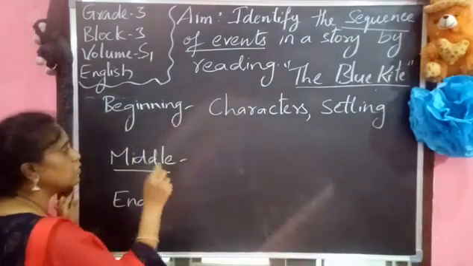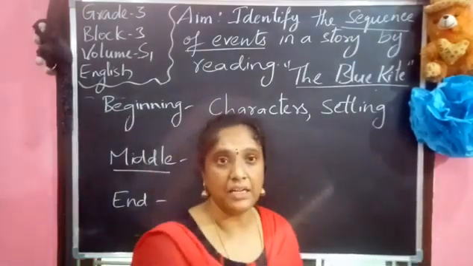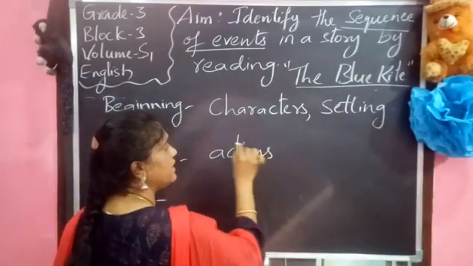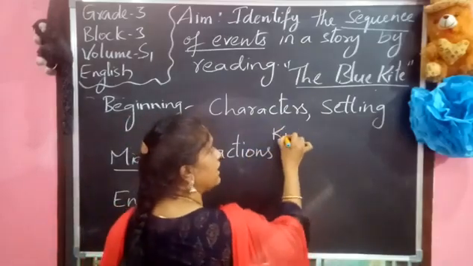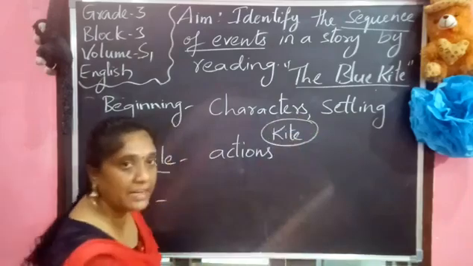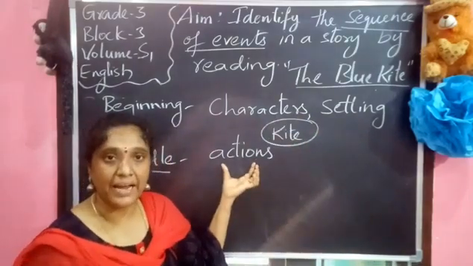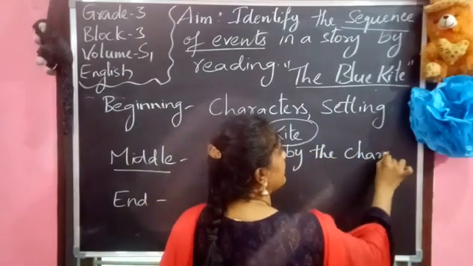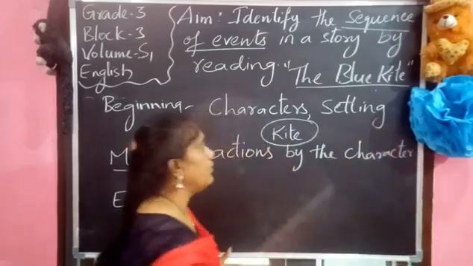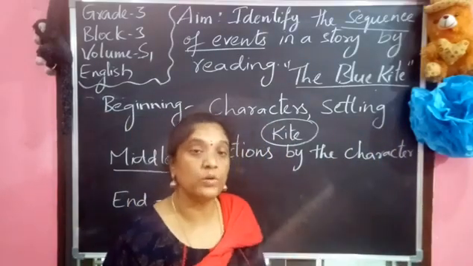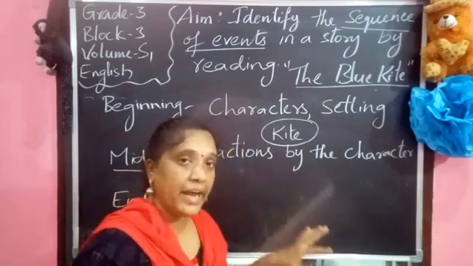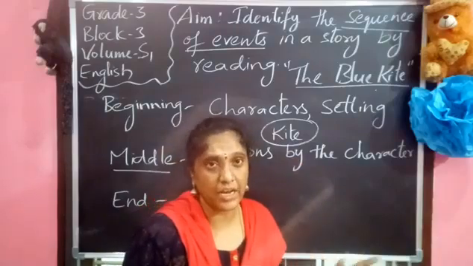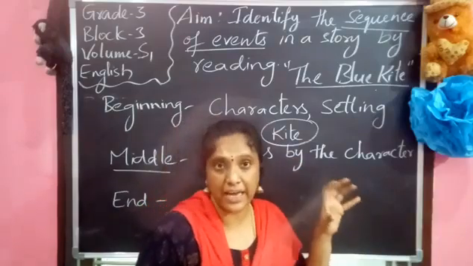Now coming to the middle of the story, what happened in the middle? What are the actions done by the character? Who is the important one in this? The kite is really important in the story. What are the actions done by the kite here? The actions done by the character. So here she flew towards China over the mountains, the sea, then pandas, the Great Wall of China, and she reached China. Okay, these are the actions done by her.